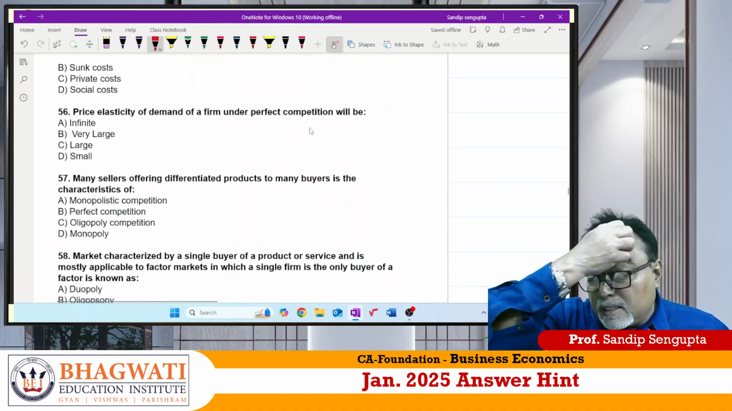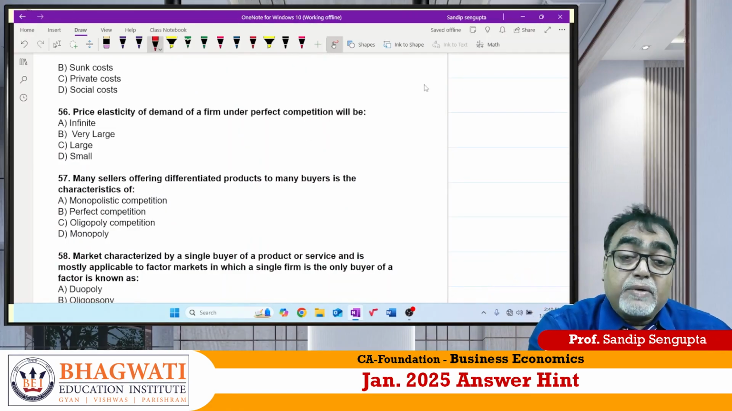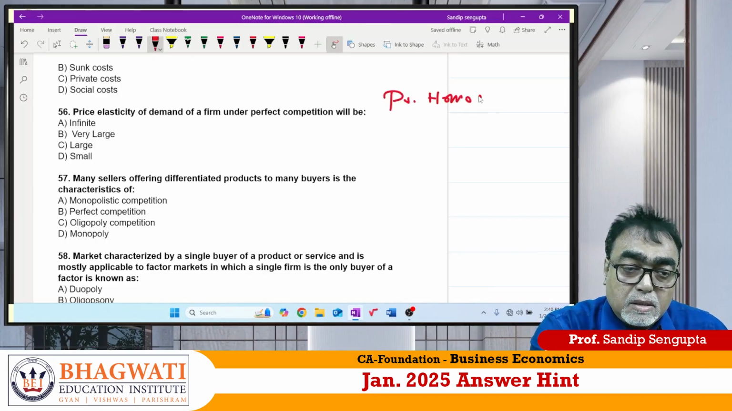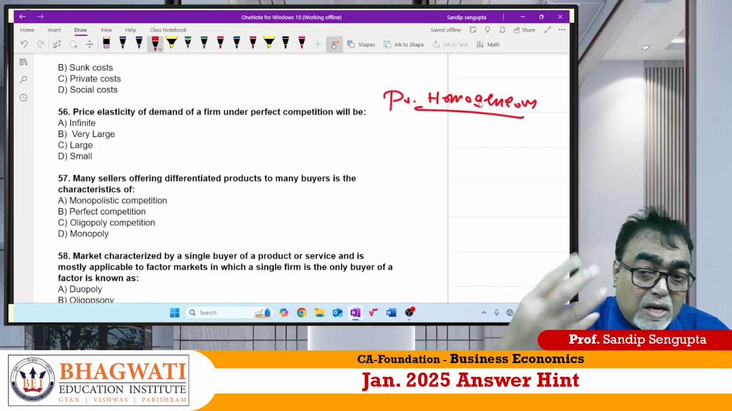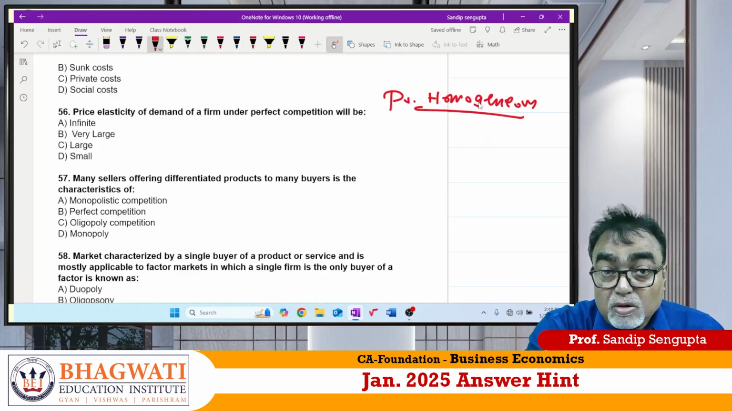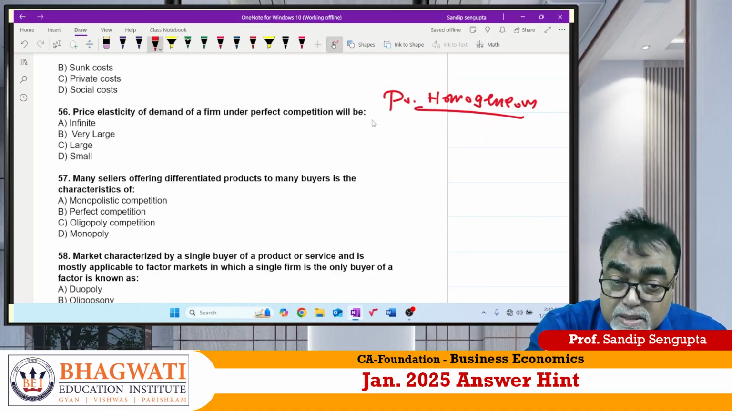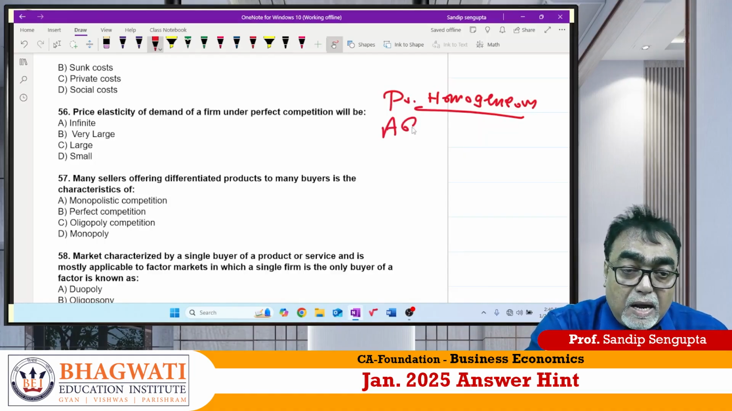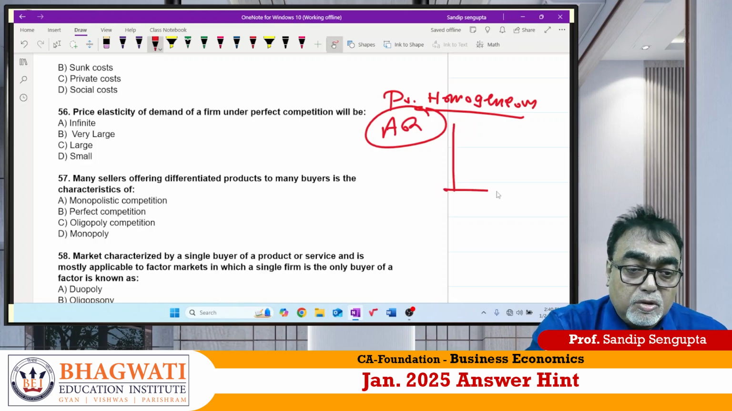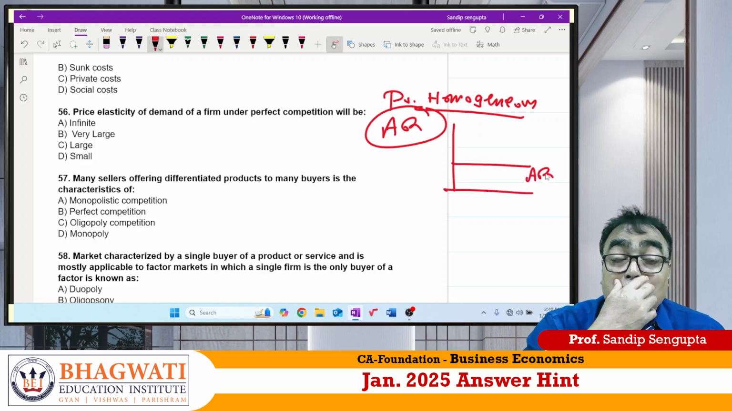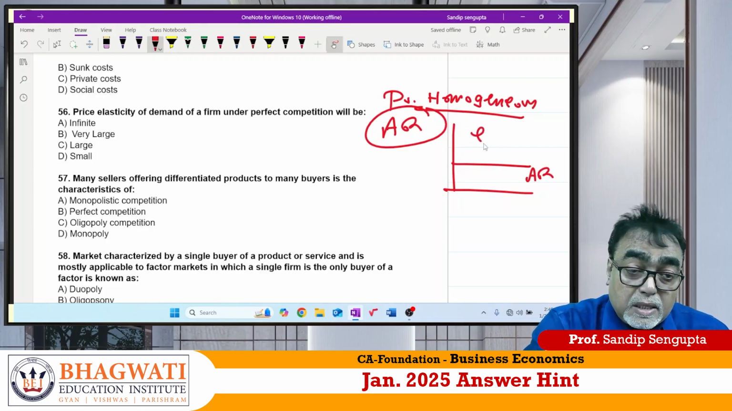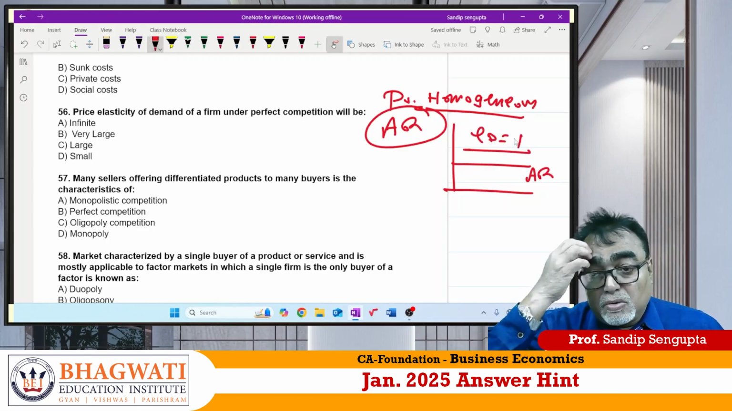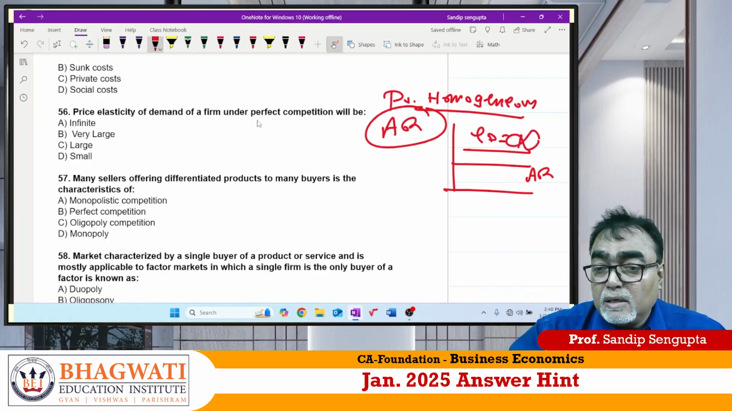56. Price elasticity of demand under perfect competition. One of the main points of perfect competition is what? Product is homogeneous. My dear, if the product is homogeneous, is the firm a price maker or price taker? Obviously price taker. If it is a price taker, then the average revenue curve would be parallel to the horizontal axis. From the elasticity concept, we know it is nothing but Ep is equal to infinite. Answer should be 56A.